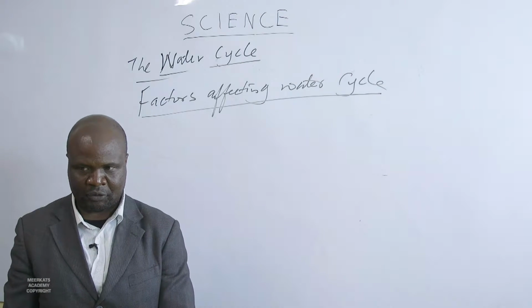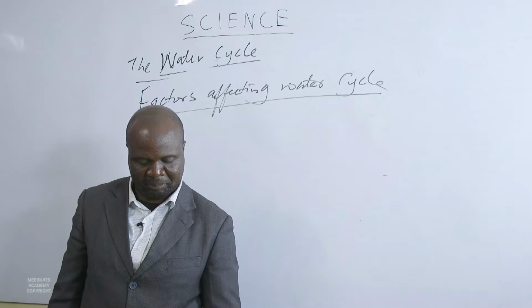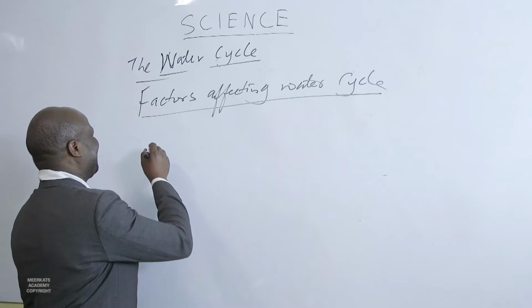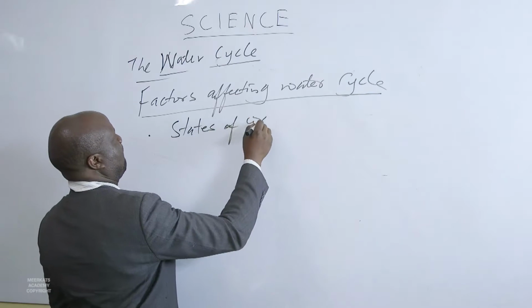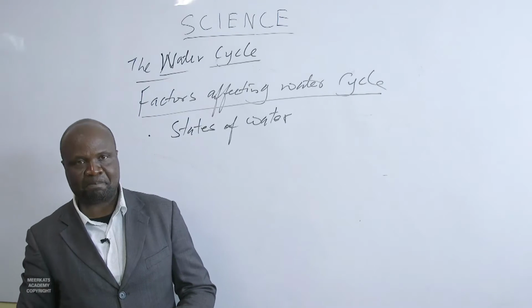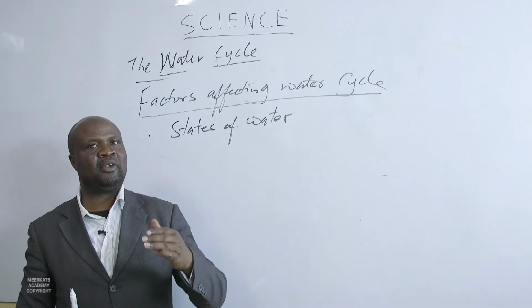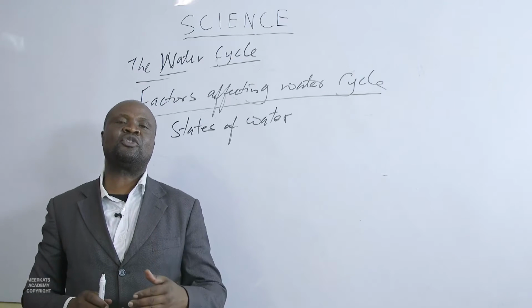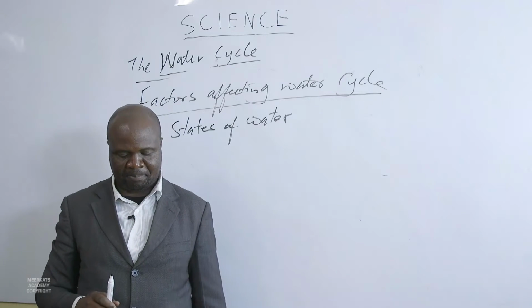Now, when we come to these factors, we can see states of water. That's one of the factors, states of water. On the states of water, we say water is trapped. Water is trapped in the North Pole and South Pole. And water is also trapped on the top of the mountain in the form of glaciers and ice.